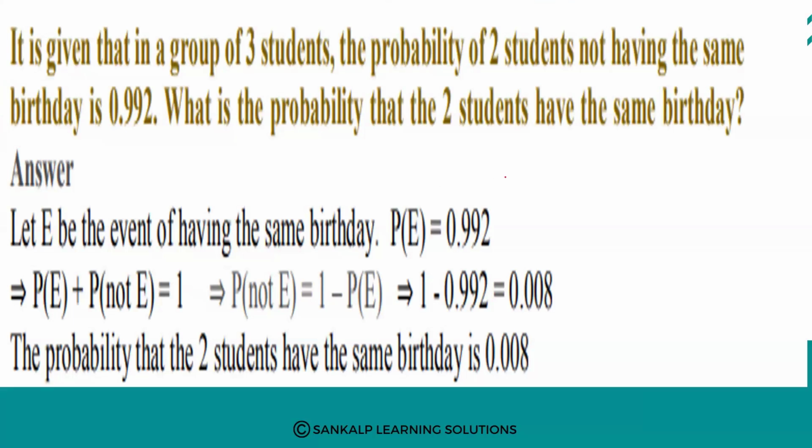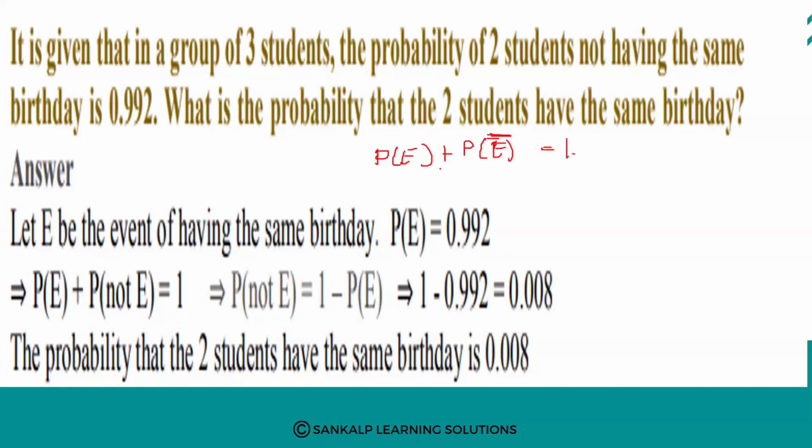So P of E plus P of not E, also written as P of E bar, is equal to 1.